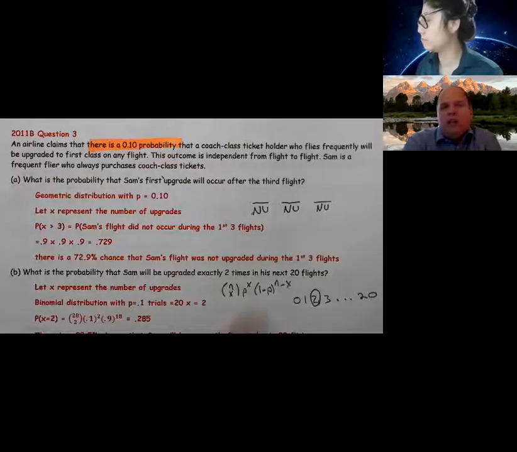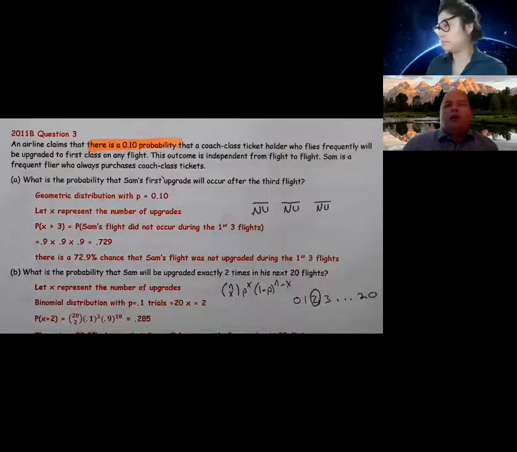It needs to be independent, and they tell us that. Then we need to determine whether this is going to be a geometric or binomial.